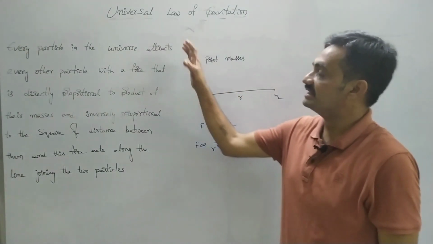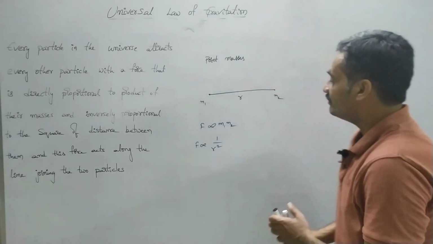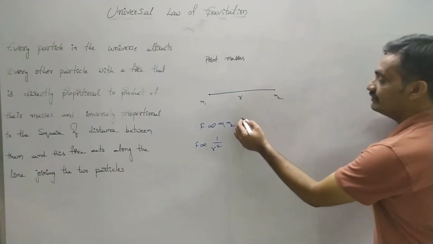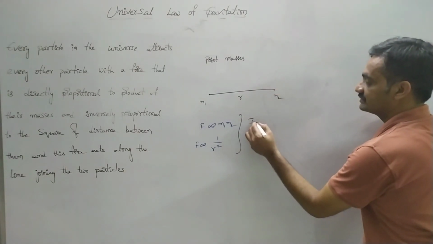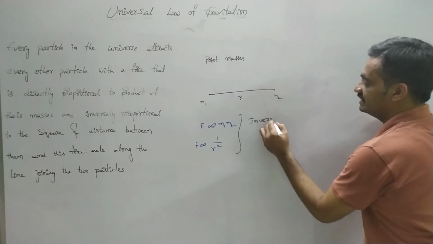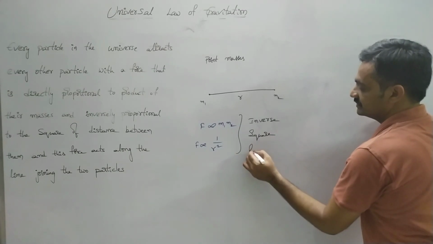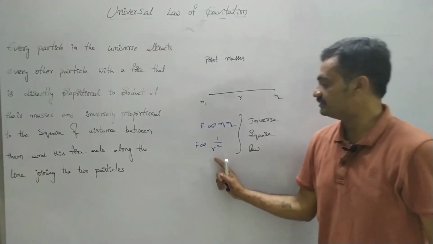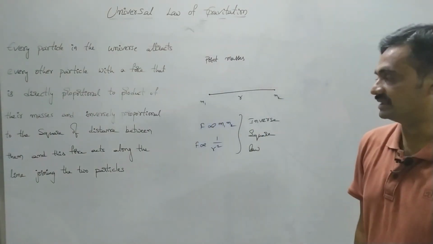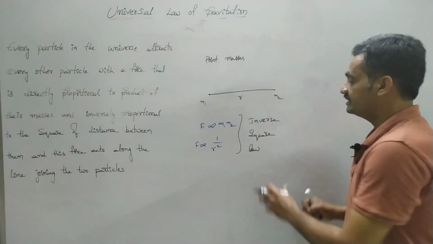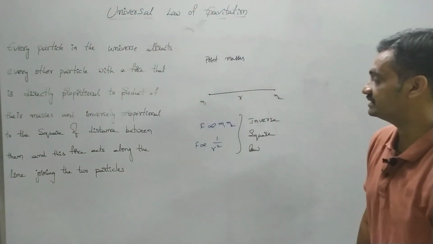Then we can consider it as the universal law of gravitation, or we can also represent it as an inverse square law, because here the force is inversely proportional to the square of the distance between the two point masses. That's why we can also call it the inverse square law.